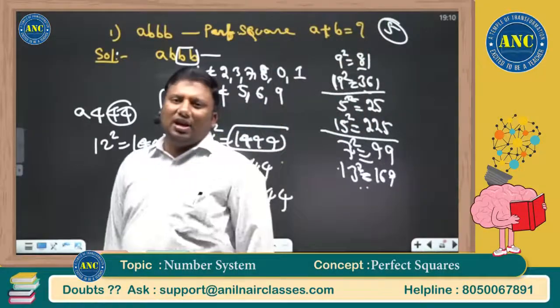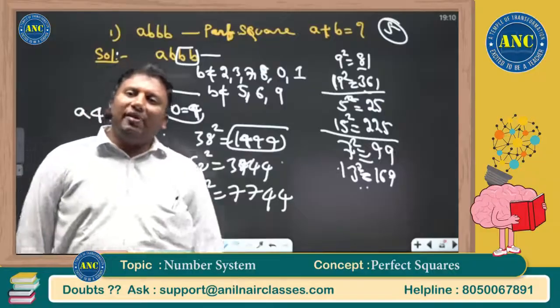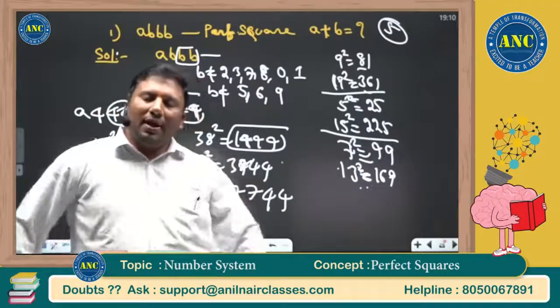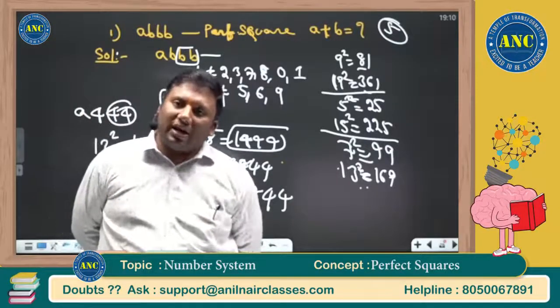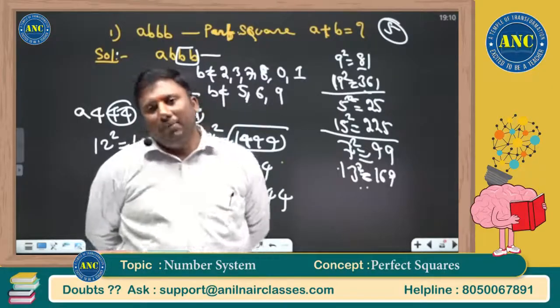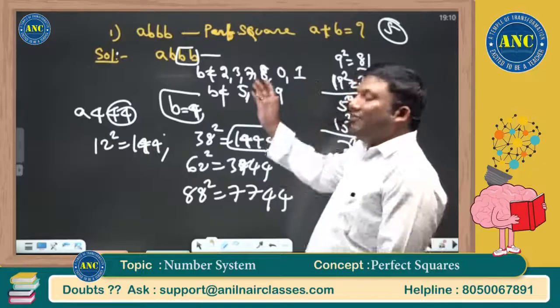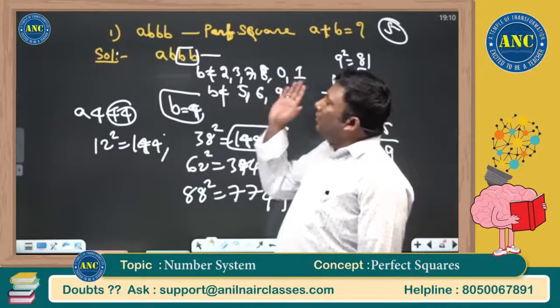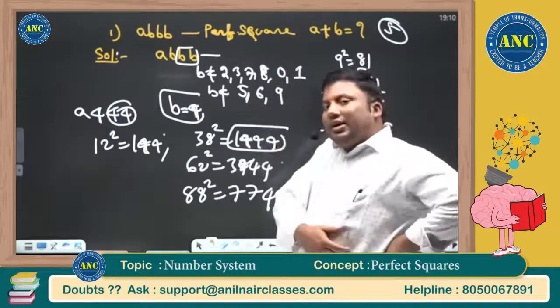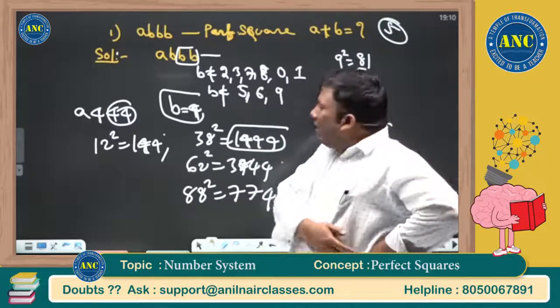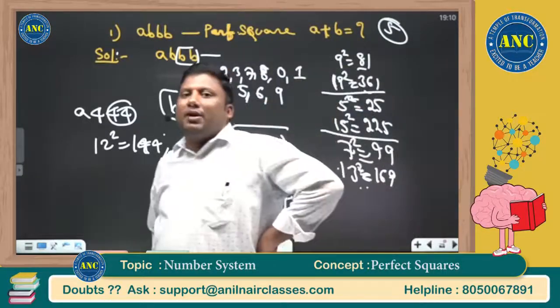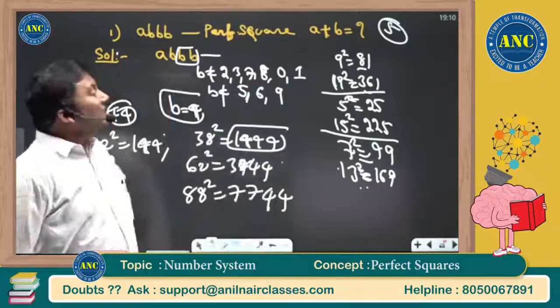Very easy question. All you have to do is eliminate the values of B which are not possible. B cannot take 2, 3, 7 or 8. B cannot take 0, because an even number of zeros should be there.